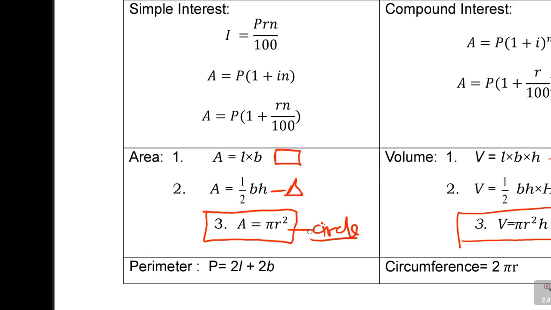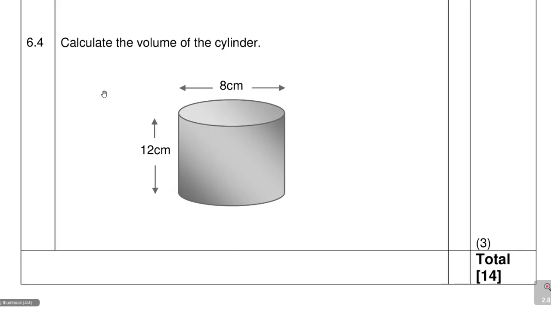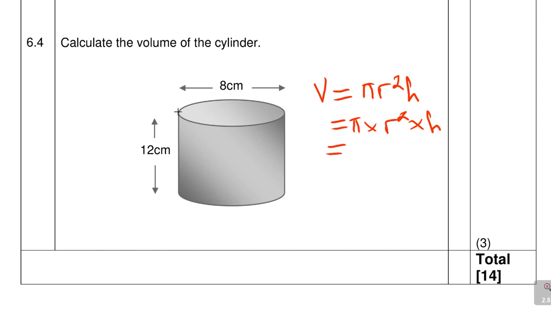So it's what? Pi r squared h, where r is the radius and h is the height. So we write here V is pi r squared h, but you can write it like this: pi times r squared times h. It makes life easy, which is equal to, we have done something similar. We say the distance from here to here is 8. They're telling us there, but we want half, and half is the radius. So this 8 here, we call it the diameter. So as we want the radius, if you say radius plus radius, you get diameter.